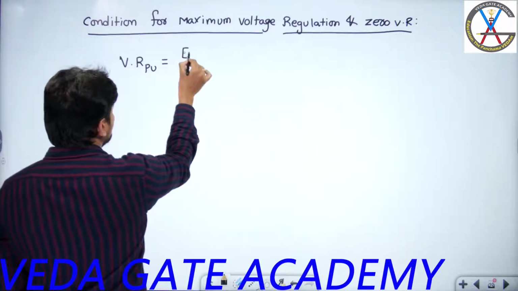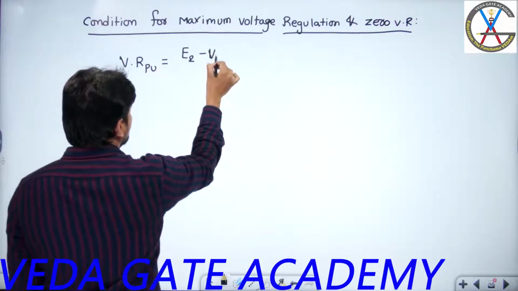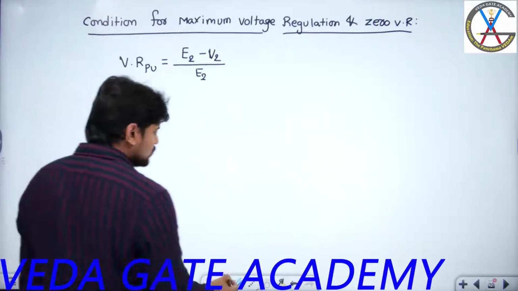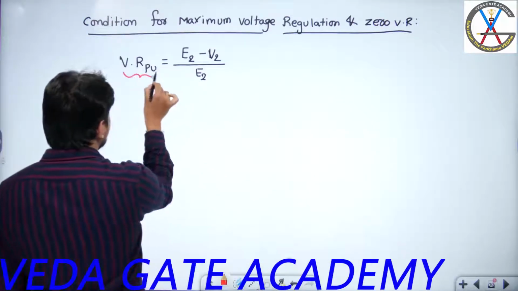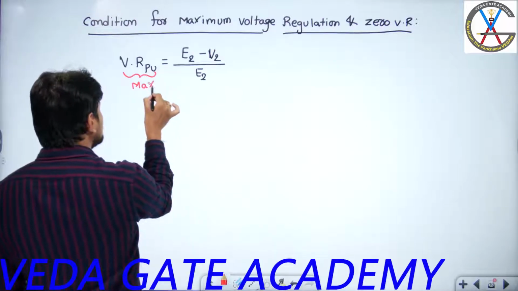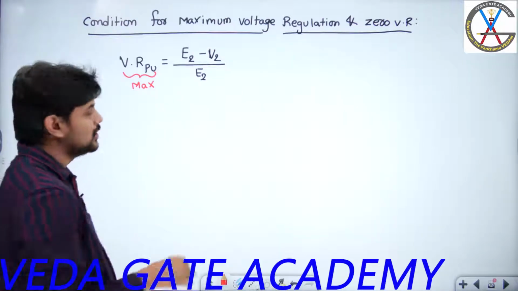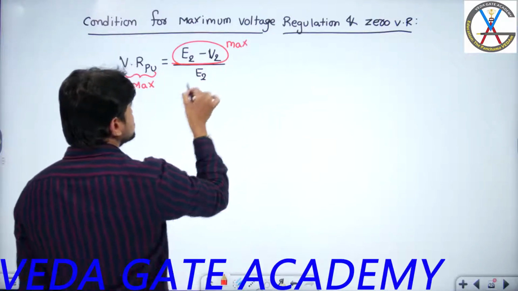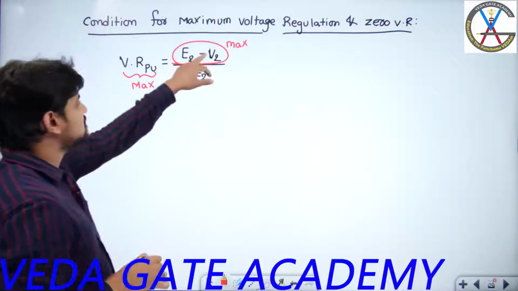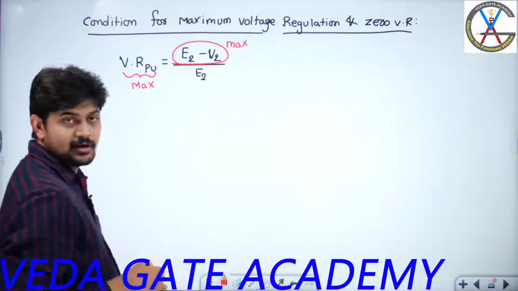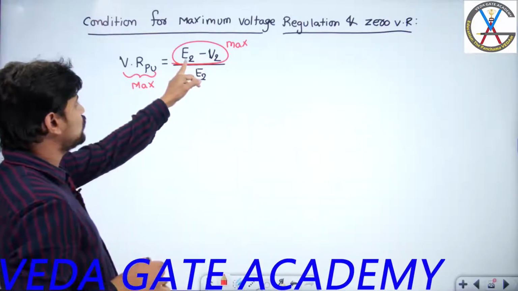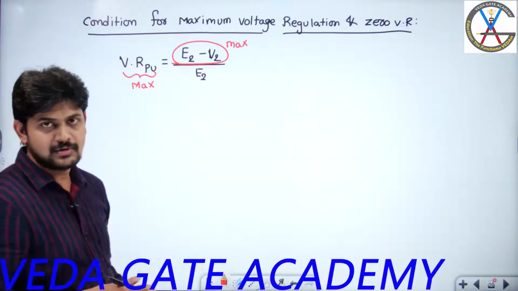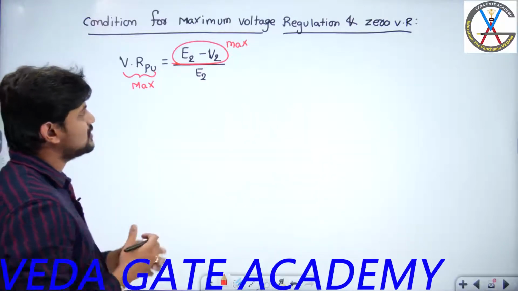It is the change in terminal voltage from no load to rated or full load divided by the rated voltage, right? Now if I want to say the voltage regulation is maximum, the numerator should be maximum, because E2 is a base quantity which we cannot change. So the difference E2 minus V2 should be maximum. The difference of no load voltage to full load voltage should be maximum in order to get maximum voltage regulation, right? So now why do we need to study the maximum voltage regulation?